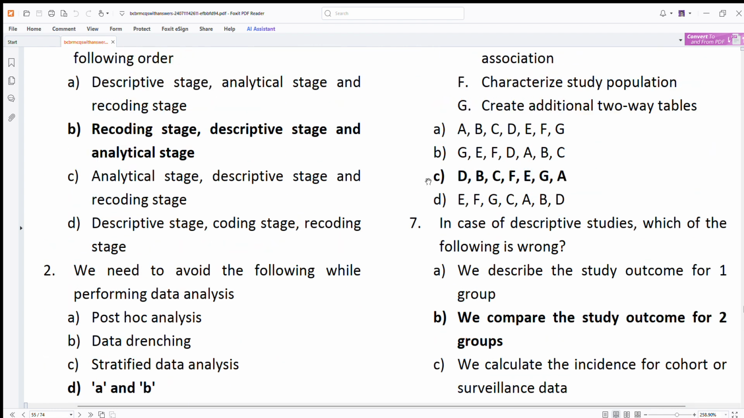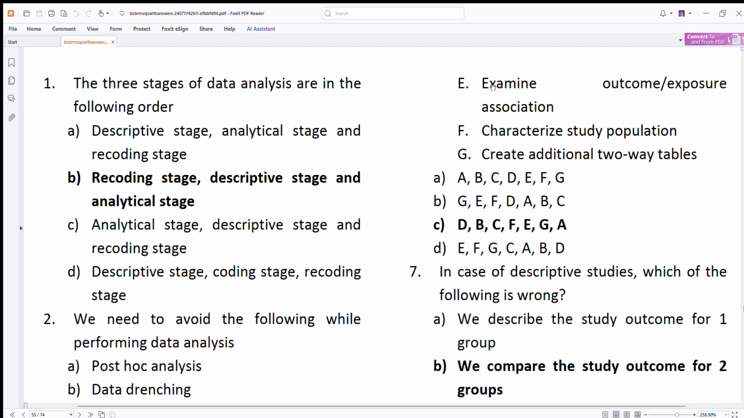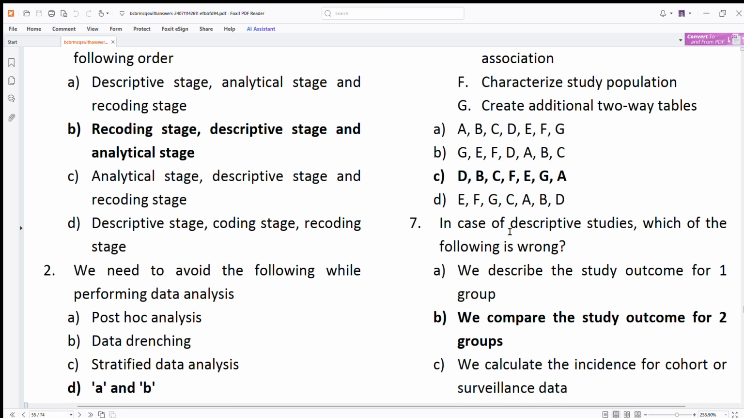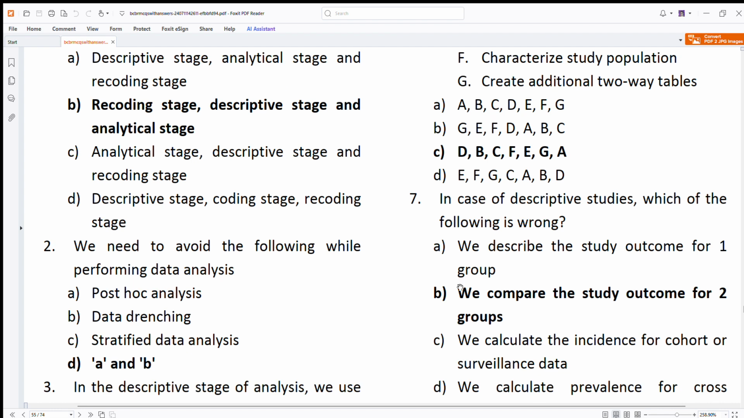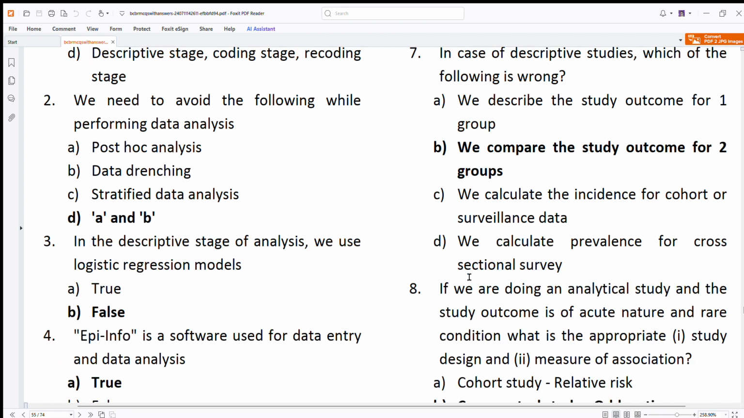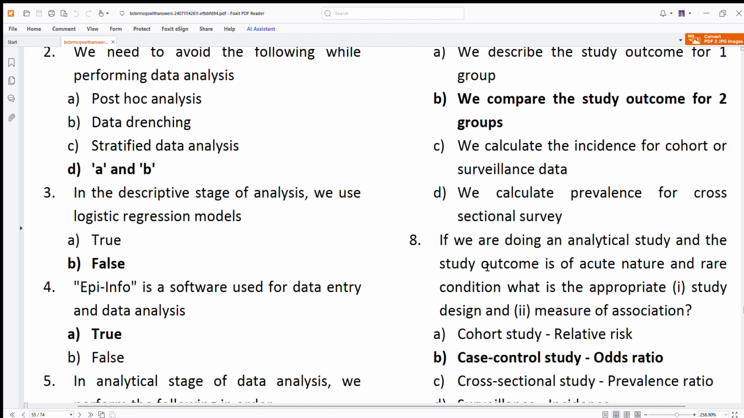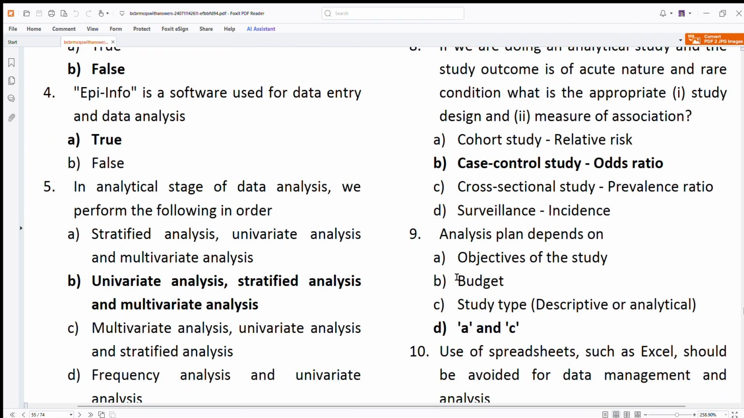D, B, C, F, E, G, A: examine outcome-exposure association, characterize study population, create additional two-way tables. So D, B, which I told you, C, F, E, G, A. In case of descriptive studies, we compare this for one group only. In an analytical study, if the outcome is acute in nature but rare, then it is a case control study with odds ratio. Analysis plan depends on objectives and study type.